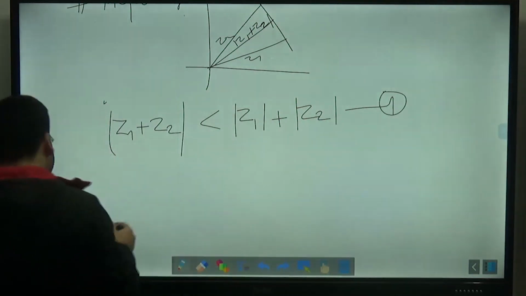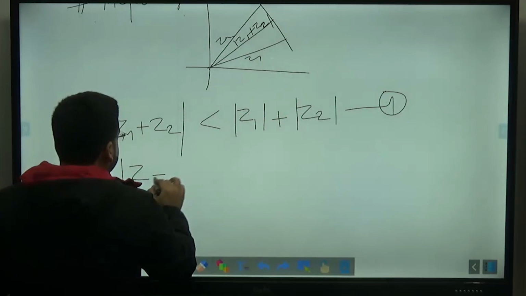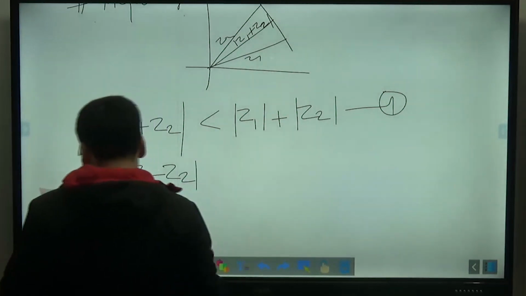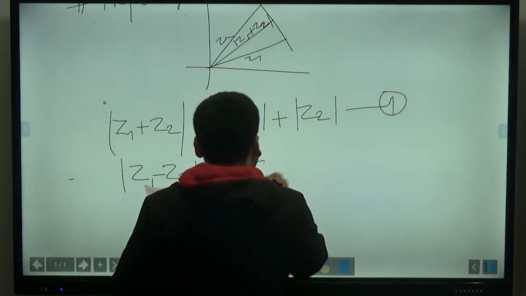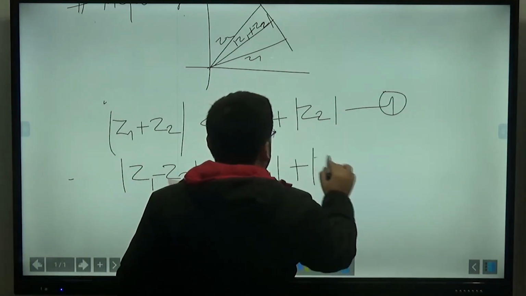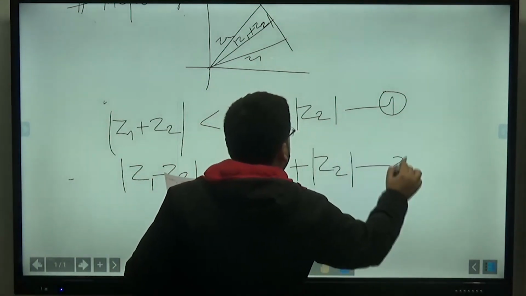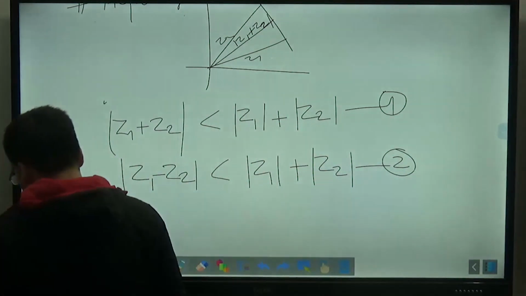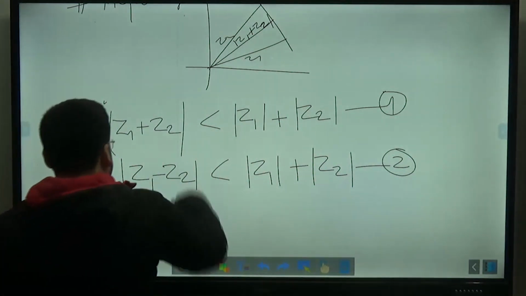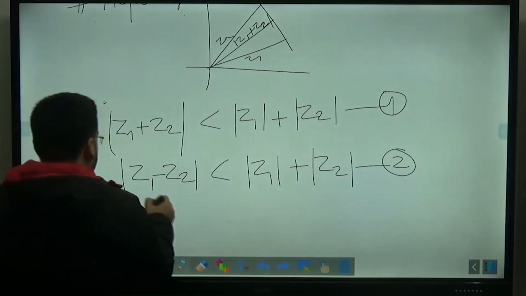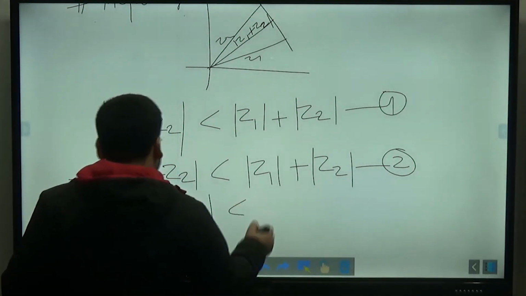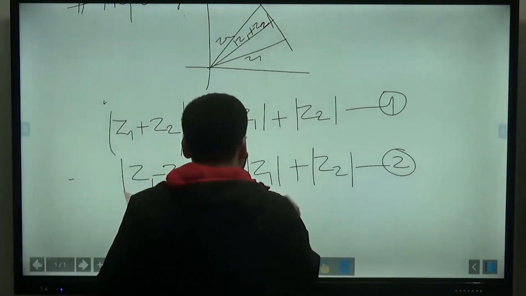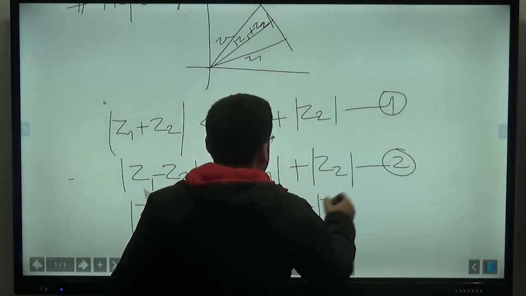After this I told you that mod of Z1 minus Z2 should be less than or equal to mod of Z1 plus mod of Z2. This is the second inequality that we solved. If you combine these two, what we can say is that mod of Z1 plus or minus Z2 should be smaller than mod of Z1 plus mod of Z2.